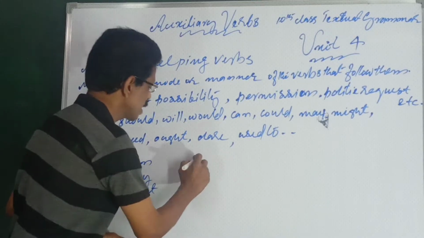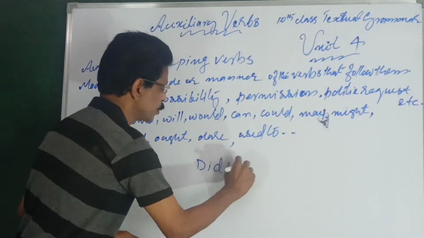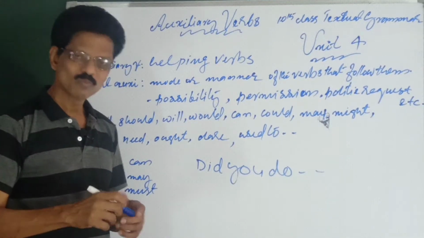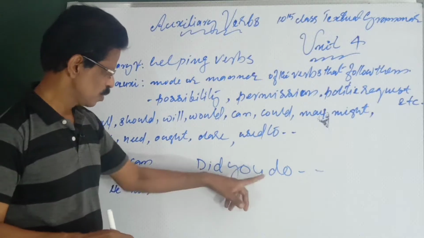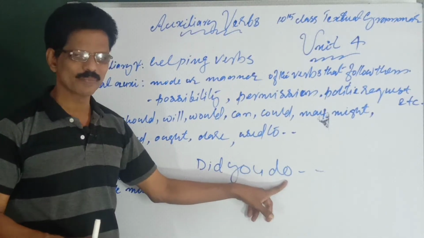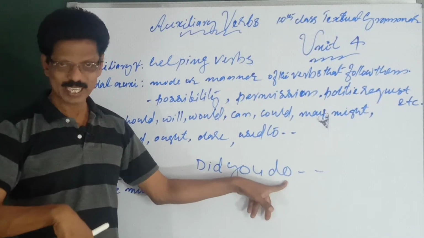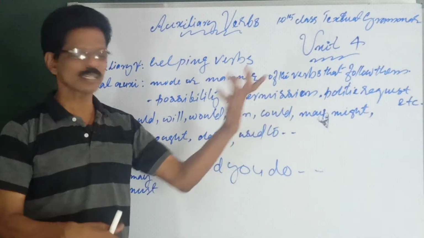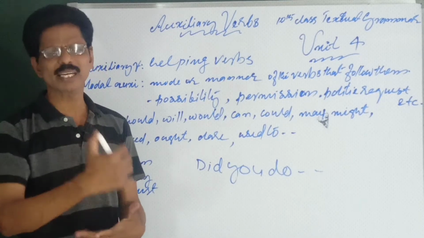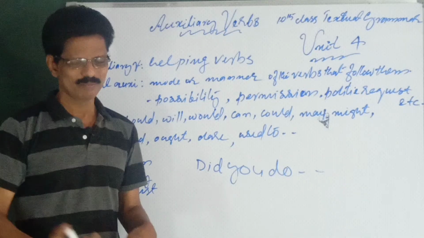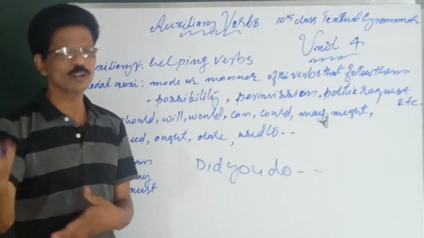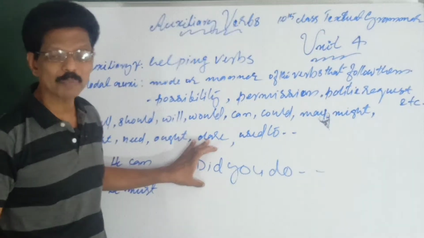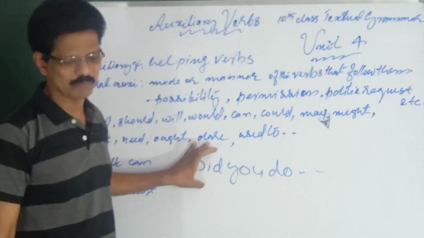For example, you see, did you do the exercises? Did you do? Did is auxiliary, do is finite. How do you do? Yes, it can be used as auxiliary as well as finite. Yes, I did my exercise. Did you do the exercises? Yes, I did my exercises. See, when did you do? Okay, yesterday or today, no problem. So primaries can be used as a finite verb as well as auxiliary verb.